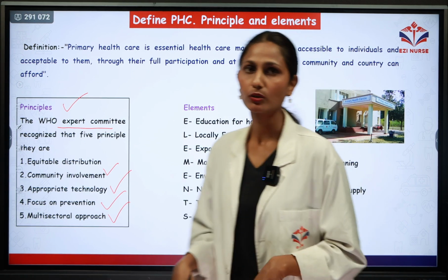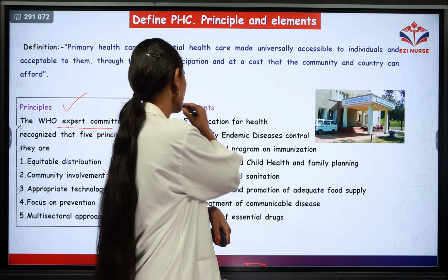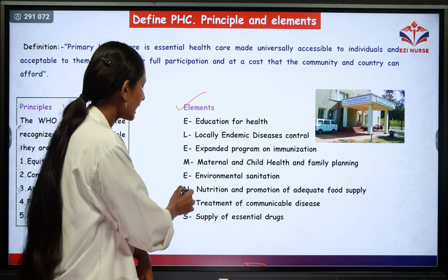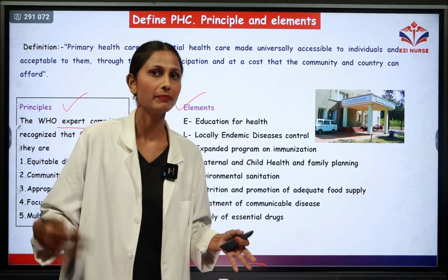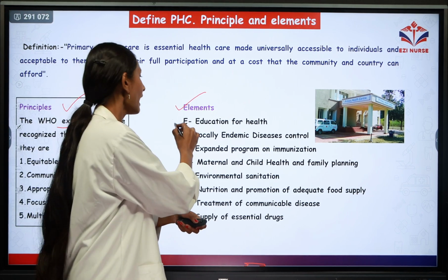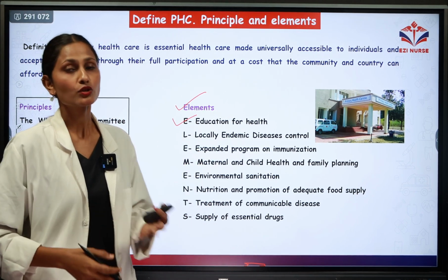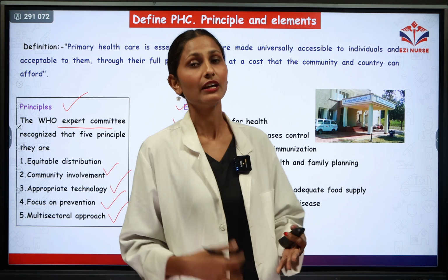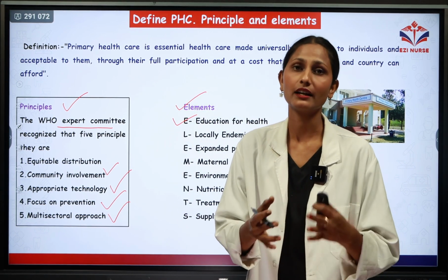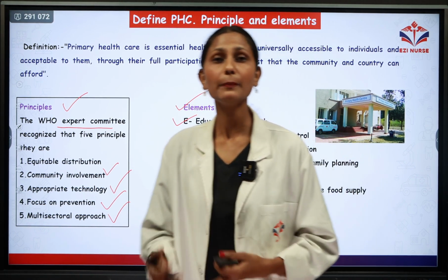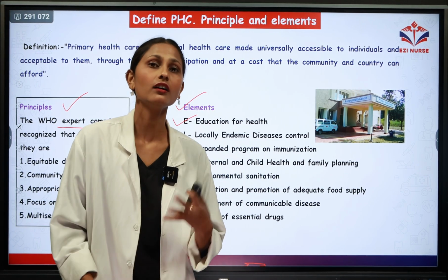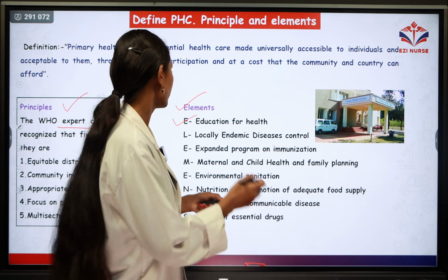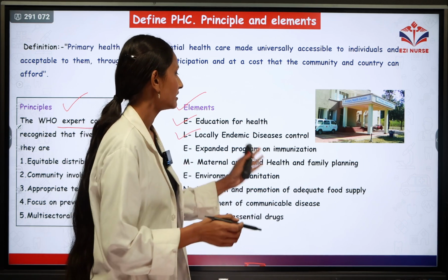Next we will discuss the elements of PHC. This is the mnemonic to remember the elements of PHC. The first one is education for health. PHC health workers will educate the people about their health. They will make sure the people are aware about the particular diseases and health problems that can occur in the community. Next element is locally endemic disease control.